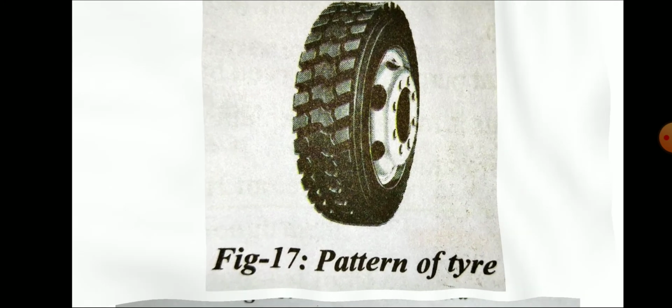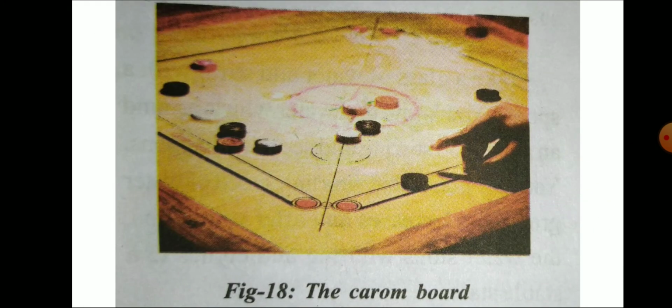These two are the techniques we use: one is the design under the shoe, as well as certain patterns on the tire we have seen. Those two are for increasing the friction. Now let us see examples of how to decrease the friction. One example is given in the carom board.